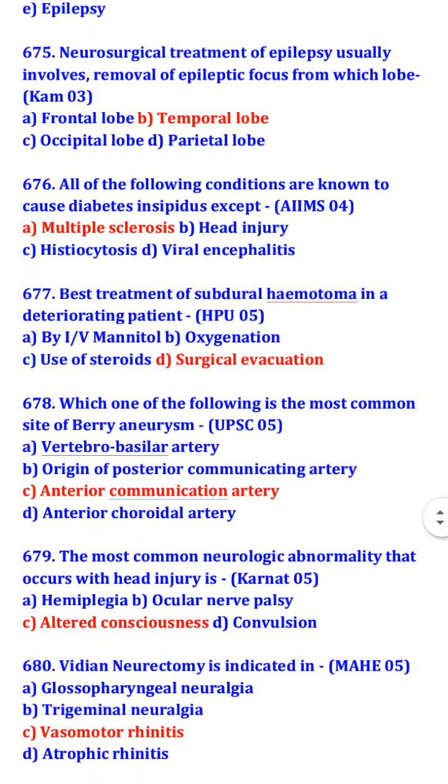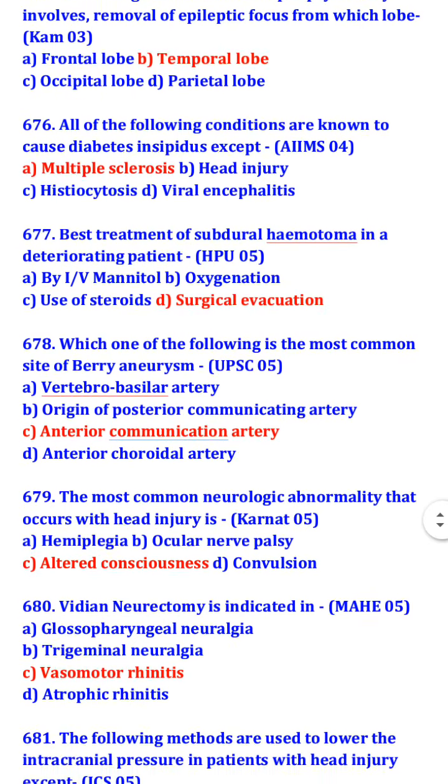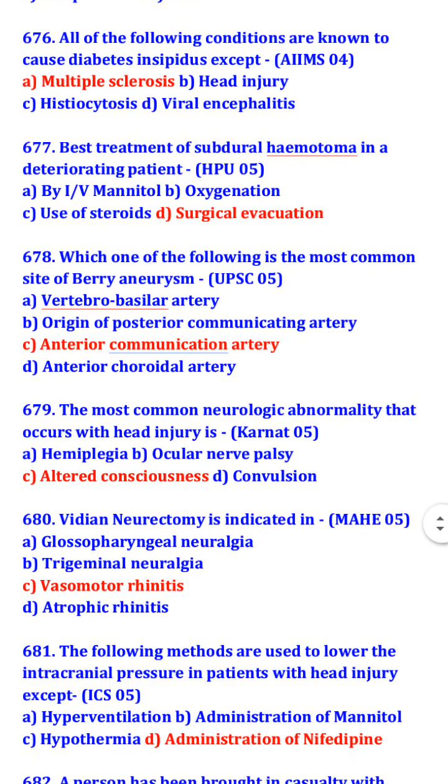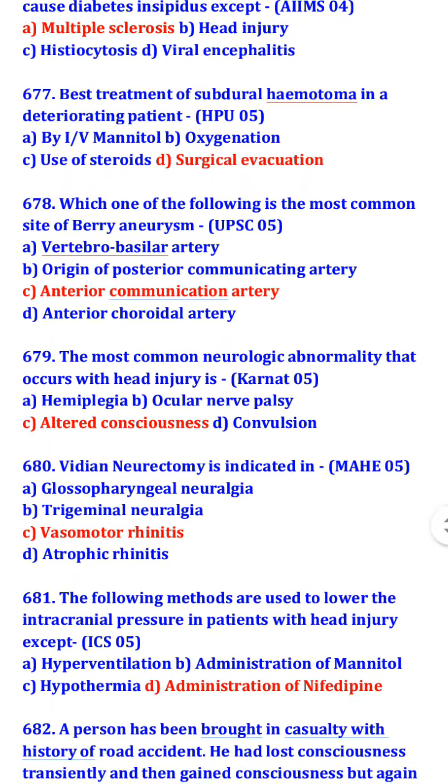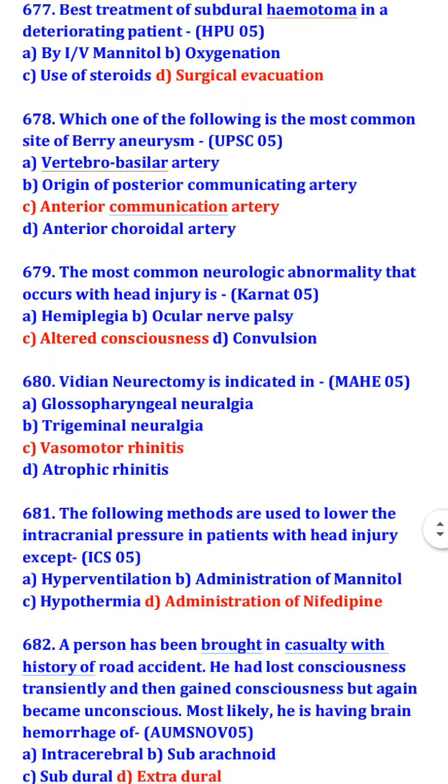Which one of the following is the most common site of berry aneurysm? Anterior communicating artery. The most common neurological abnormality that occurs with head injury is altered consciousness. Vidian neurectomy is indicated in vasomotor rhinitis. The following methods are used to lower the intracranial pressure in patient with head injury except administration of nifedipine.